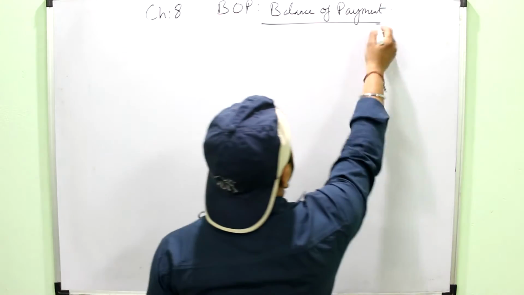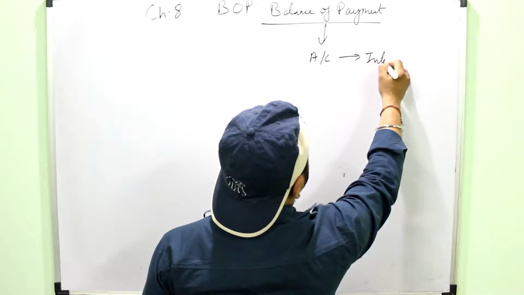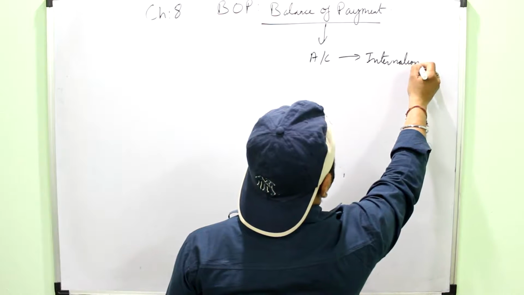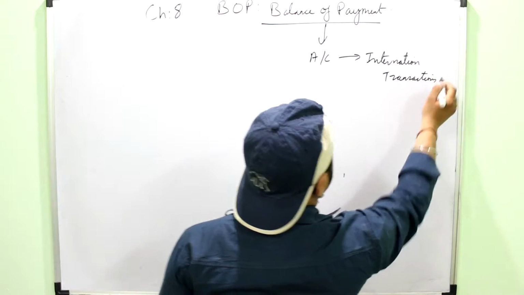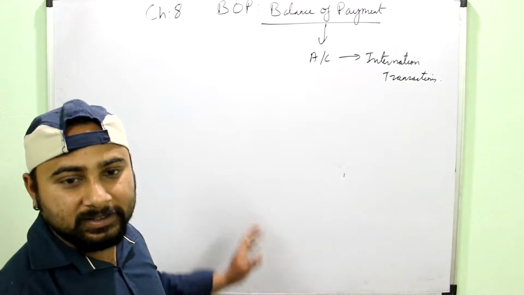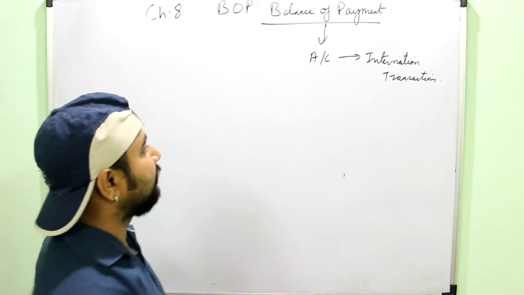Balance of payment simply is an account which records all international transactions. It means the transactions between the domestic country and all the foreign countries, or you can simply say with the rest of the world.